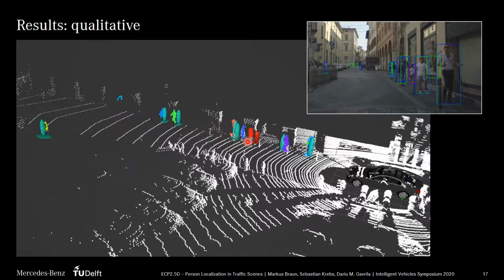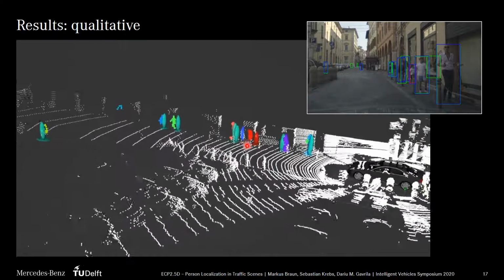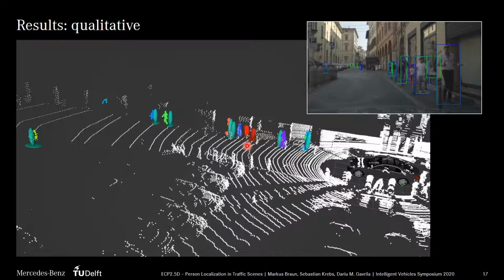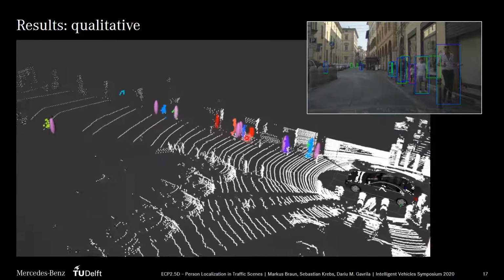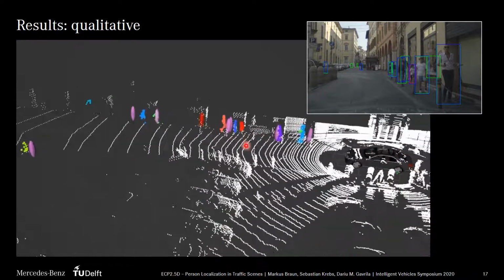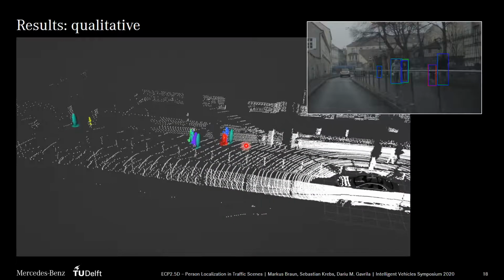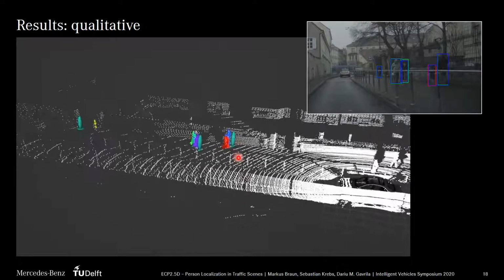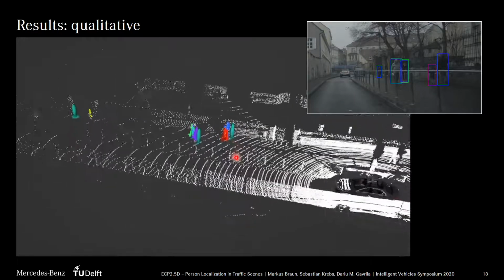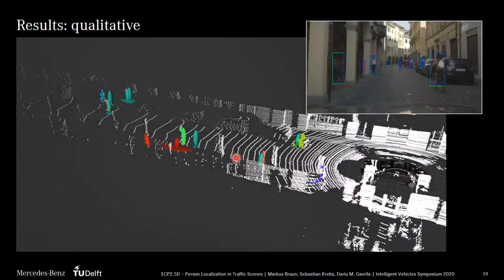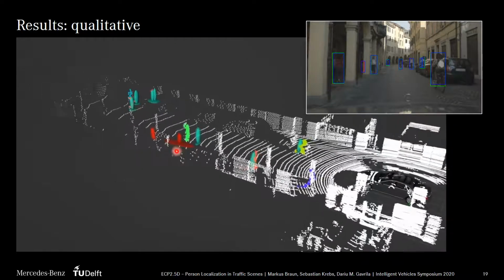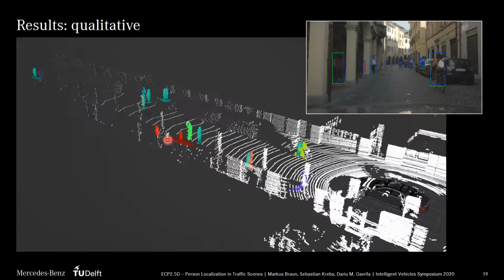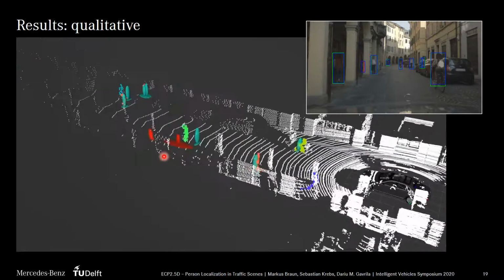Small persons are challenging as they are rare in our dataset. The results of the second baseline are only good for pedestrians that match the mean height, so for example it fails for the child here. In this example the 3D localization of our network is very good, also for the child. Maybe because it is walking right next to another person, the context might help in predicting the correct distance. In the last example, the small person is partly occluded and the distance estimate isn't that good, but interestingly at least the network estimates a relatively high uncertainty that might be caused by this challenging scene.